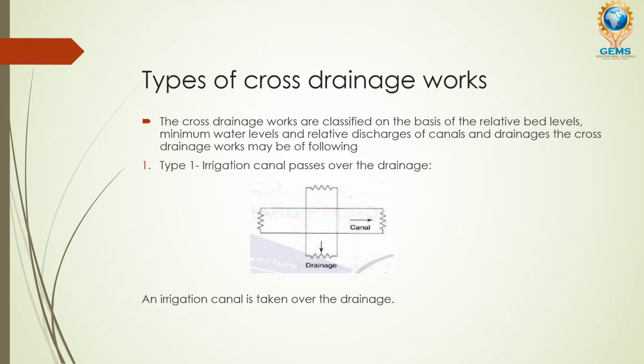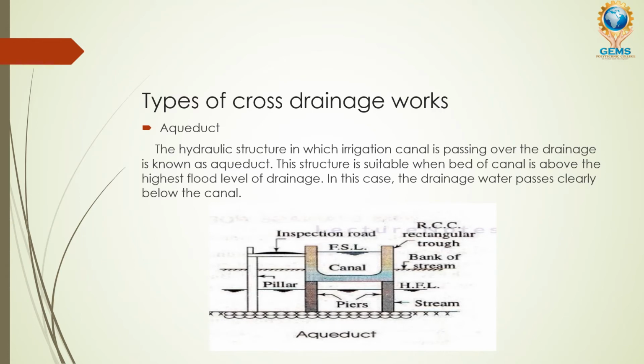In type 1, the irrigation canal passes over the drainage. In the slide, the series of boats going is the first type, and I'm going to explain it. There are several components, and if you are going to construct a cross drainage work, these components are constructed first. First is the aqueduct. The hydraulic structure in which an irrigation canal passes over the drainage is known as an aqueduct. The drainage canal is different from our irrigation canal.